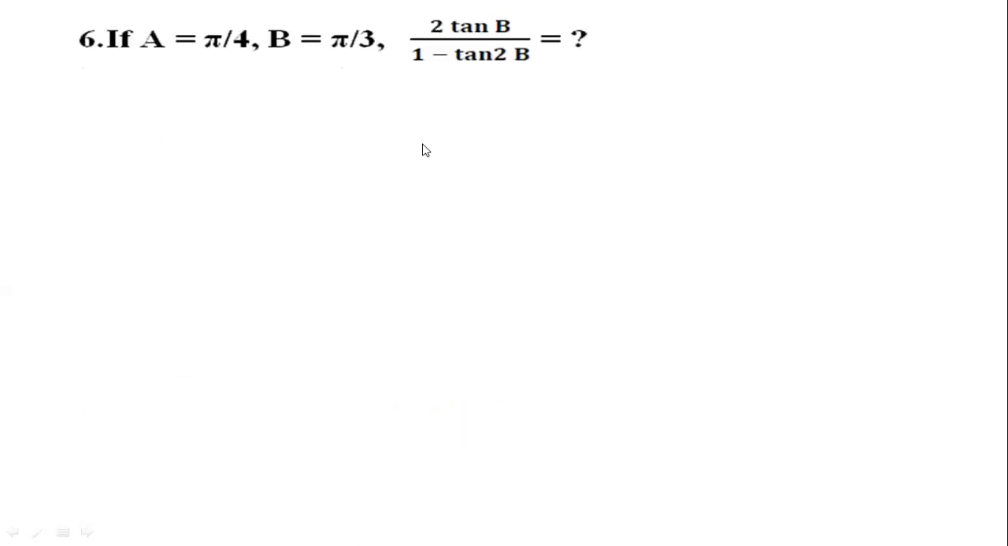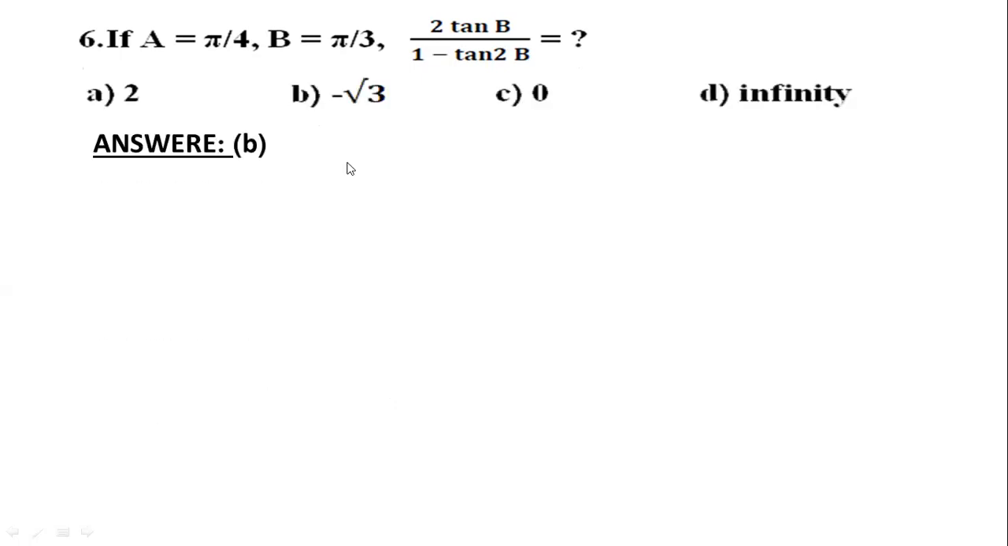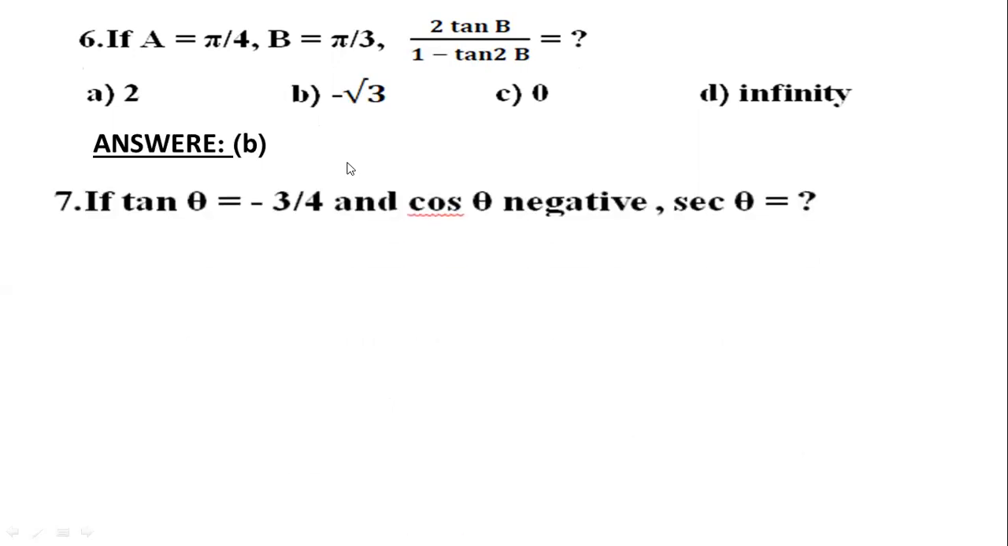Okay, number 6, here again B is given, that is pi by 3, and just by putting the value of B, you will get your answer. So it's your homework and the answer will be B. How this will come, you have to find. Okay, number 7 says if tan theta equals minus 3 by 4 and cos theta is negative, sec theta equals what?